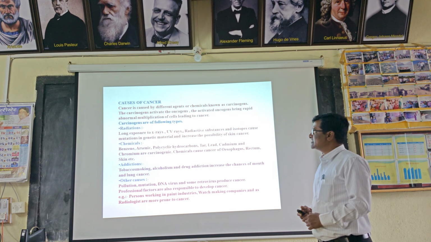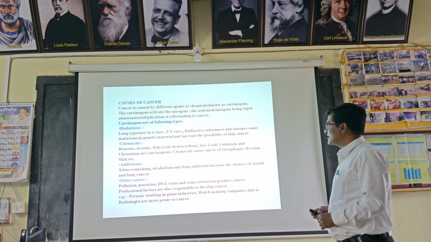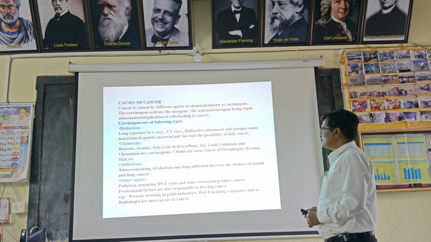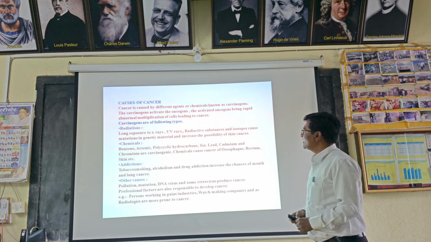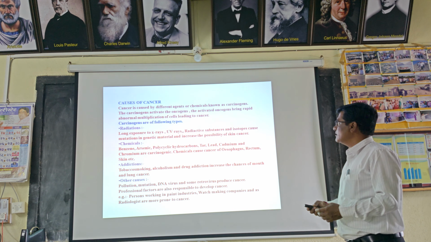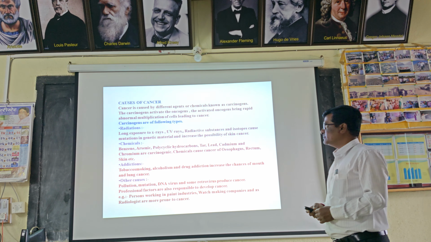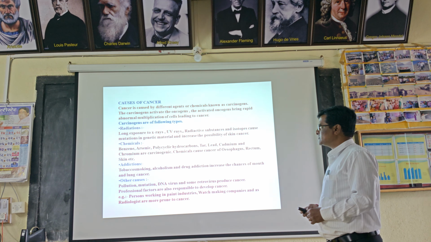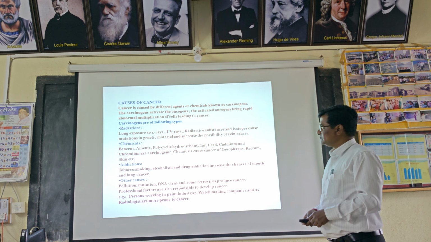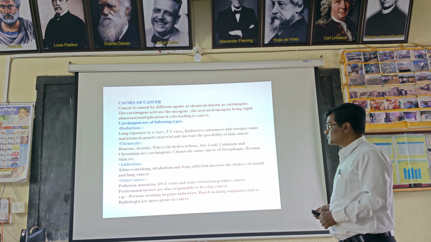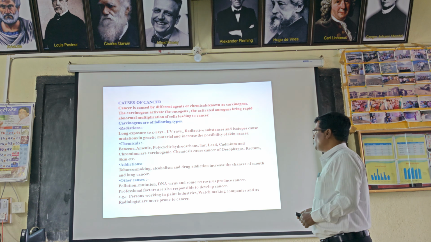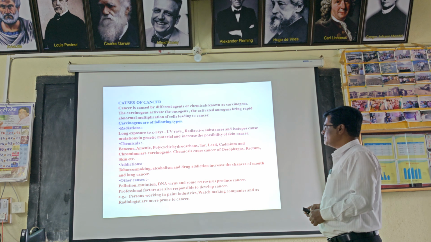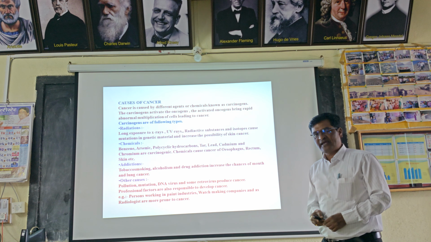Now the causes of cancer. Cancer is caused by different agents or chemicals known as carcinogens. Carcinogens activate oncogenes, and the activated oncogenes bring about rapid abnormal multiplication of cells leading to cancer. Carcinogens are of the following types. Radiations: long exposure to X-rays, ultraviolet rays, radioactive substances and isotopes causes mutations in the genetic material and increases the possibility of skin cancer.